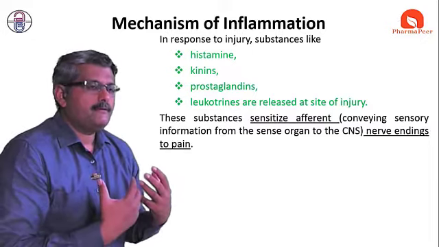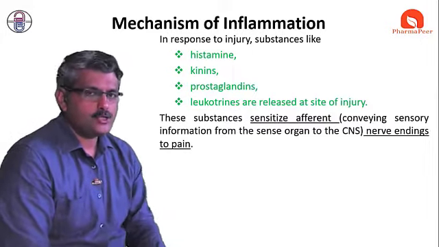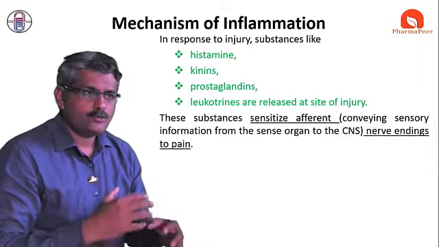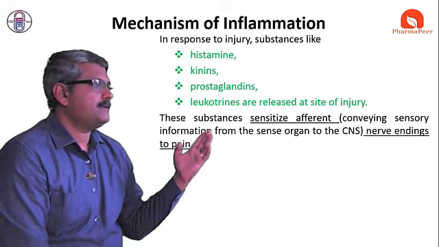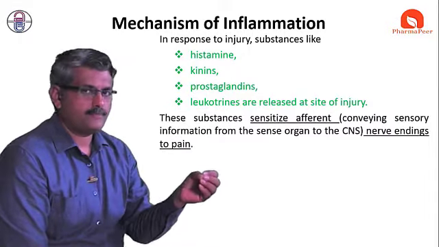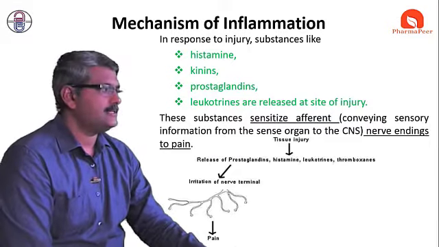Because whenever the brain and central nervous system get information that something is injured there, only then will the central nervous system take care of it. So for this communication, these substances sensitize the afferent nerve endings, and these nerve endings give one indication, that is pain.